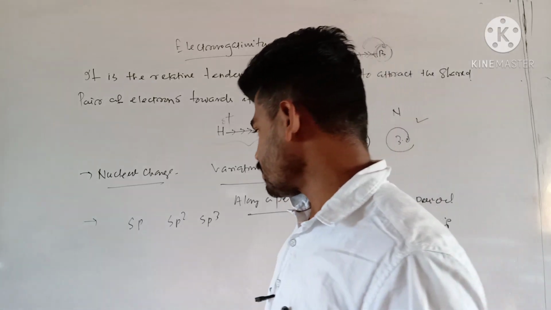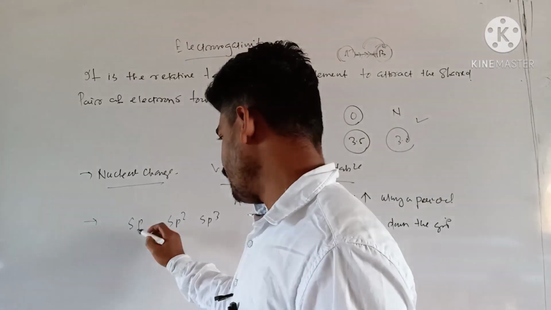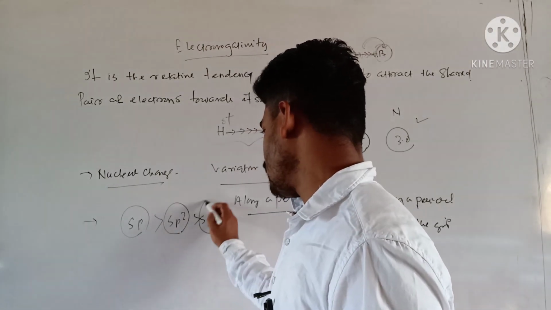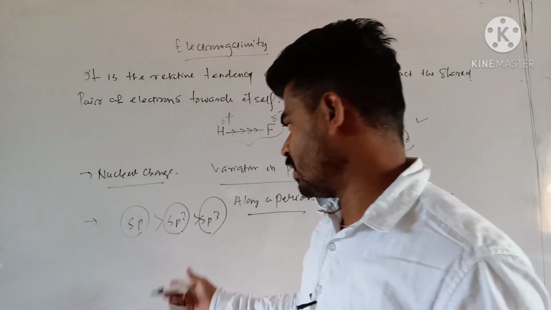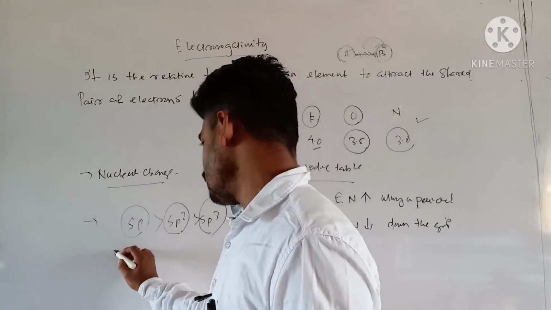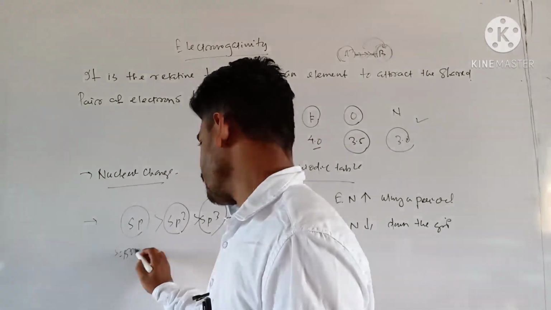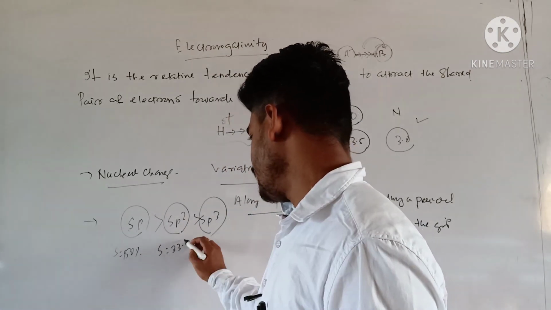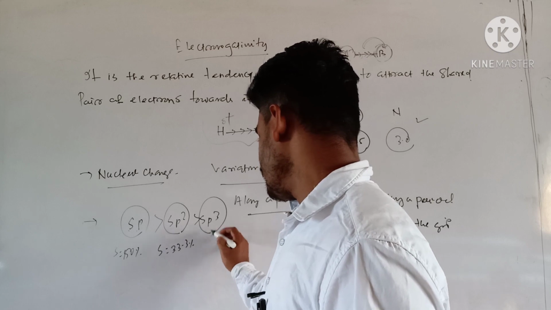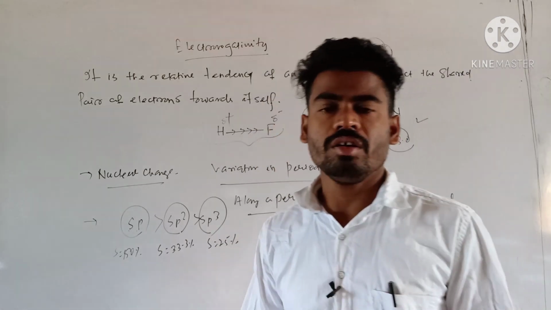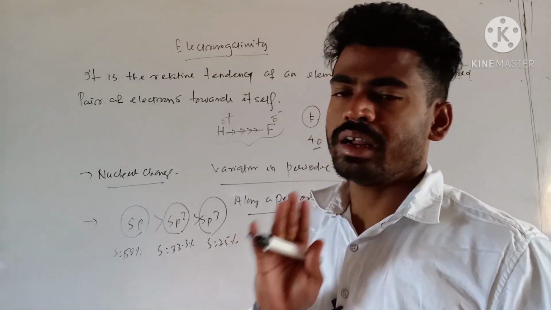Here the electronegativity of sp hybridized carbon is more than that of sp2, which is more than that of sp3. It depends upon the s character. Here sp has 50% contribution, so s character is 50%, here s character is 33.3%, and here the s character is 25%. So the more the s character, the more is the electronegativity.